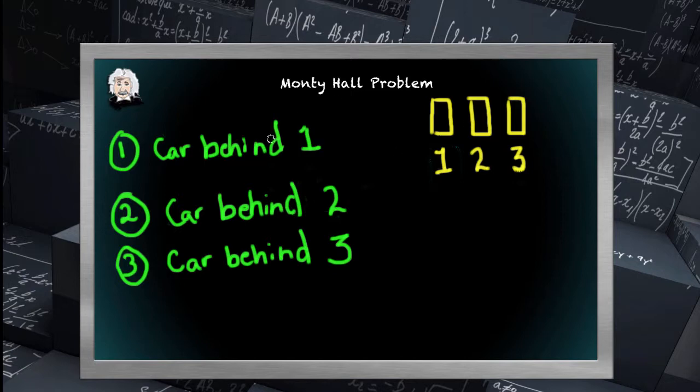Most people understand the car could be behind any of the 3 curtains shown, which are our 3 scenarios laid out here. The car is behind 1, the car is behind 2, and the car is behind 3. The probability of success is 1/3. There's 1 car and 3 curtains to choose from. So far, so good. That part seems simple enough to most people. It's when we add conditions to the problem that things begin to get a little tricky.